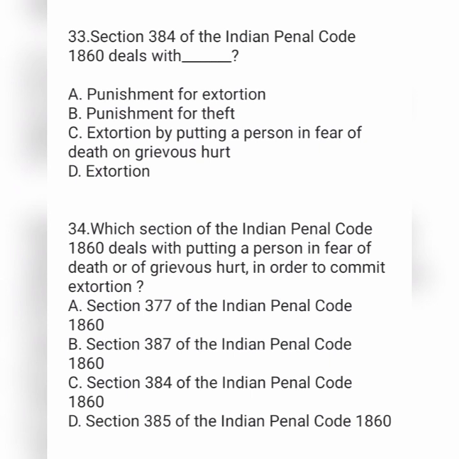Which section of IPC deals with putting a person in fear of death or of grievous hurt in order to commit extortion? Option A, Section 377 of IPC. Option B, Section 387 of IPC. Option C, Section 384 and option D, Section 385 of IPC.